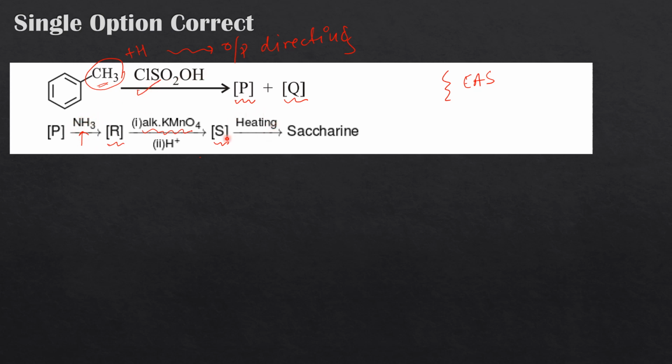Now when we heat that compound, we get a compound called saccharine. We are expected to know the structure of saccharine. This is there in our books as chemistry in everyday life. The structure of this compound is, we have got sulfur. This is basically some sulfonamide derivative. This is the structure of saccharine.